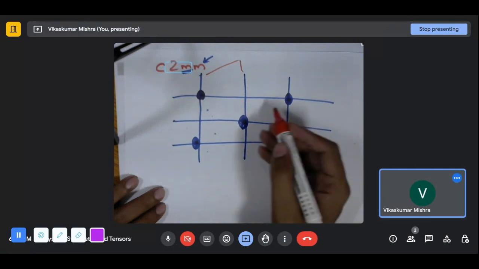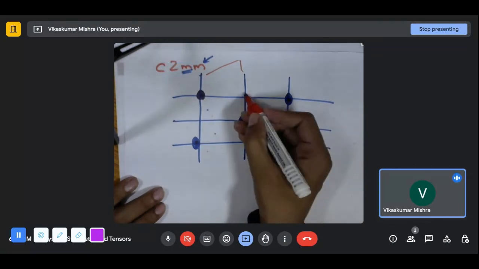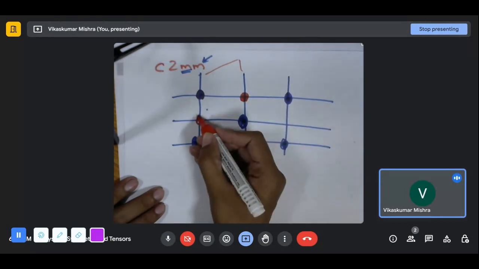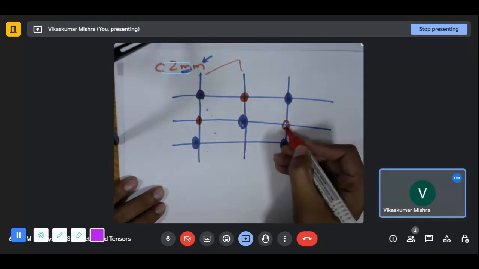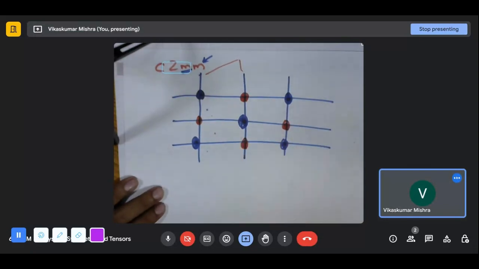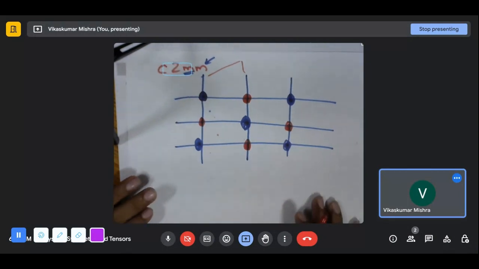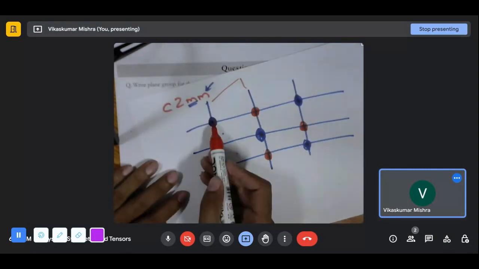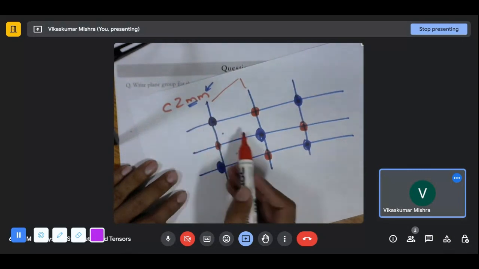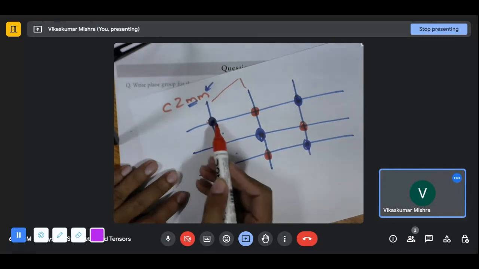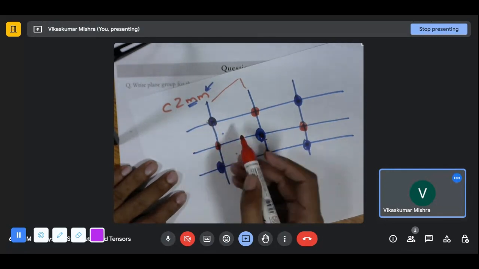Okay, let's talk about the rotation first. Between these two rotations, at half of them, there will be another rotation generated. Again, among these, at half the distance, a twofold rotation will be created. Now, considering this to be the centering and this the point, at half the distance a twofold will be created.